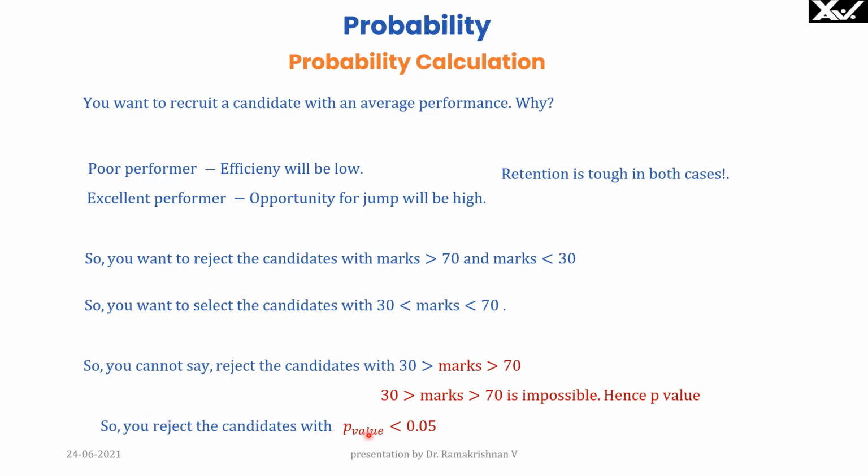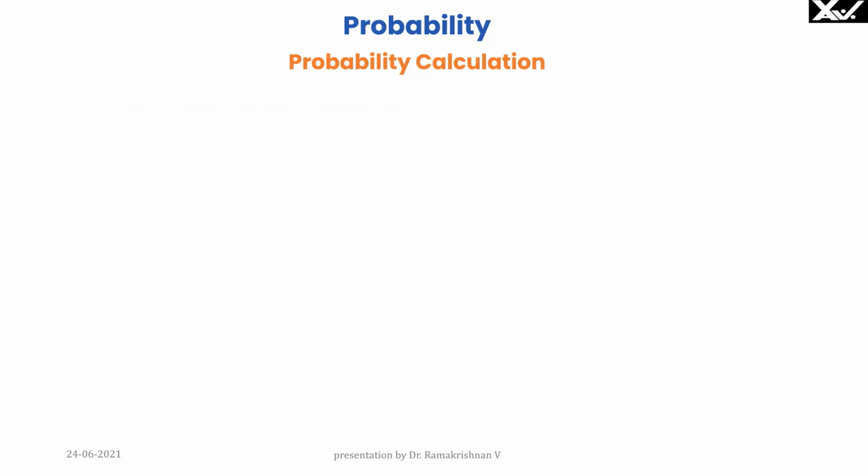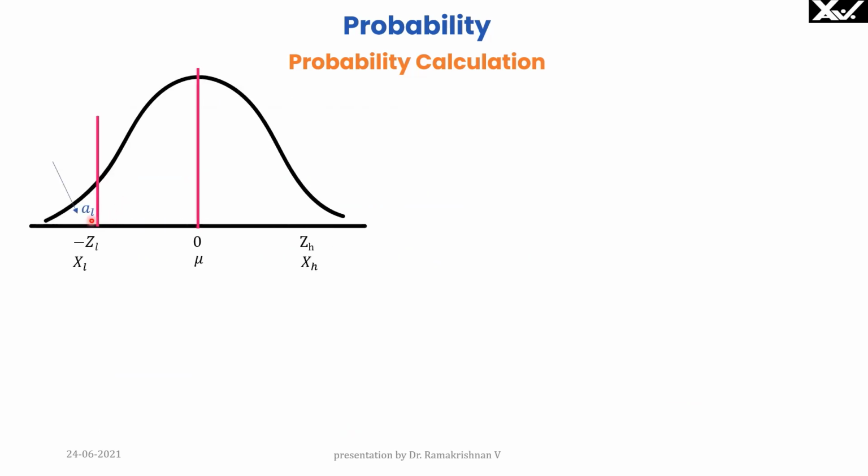So you reject the candidates with p value 0.05. What do you mean by p value 0.05? That is, the left extreme area and right extreme area together is 0.05. Now we will see more on fixing the area.